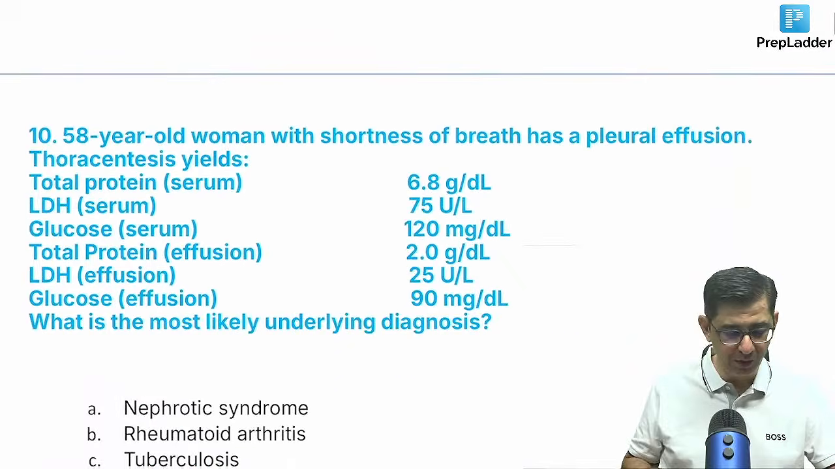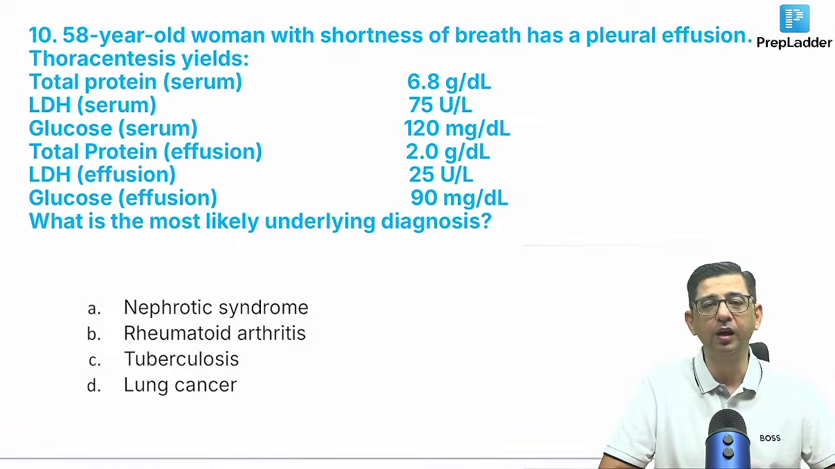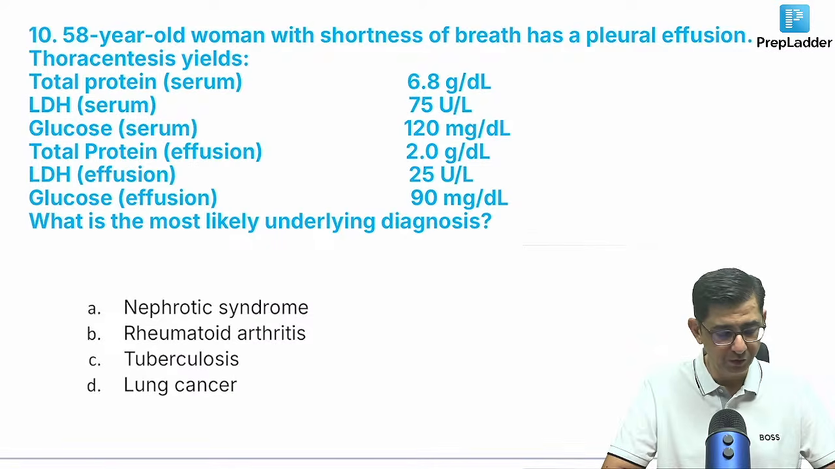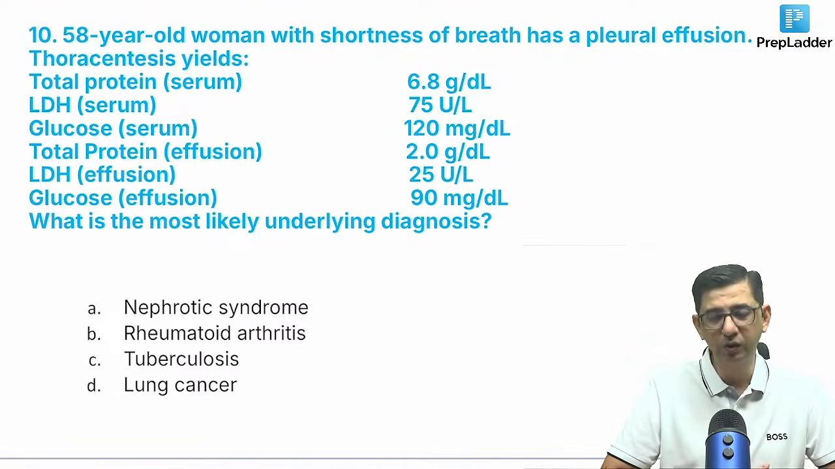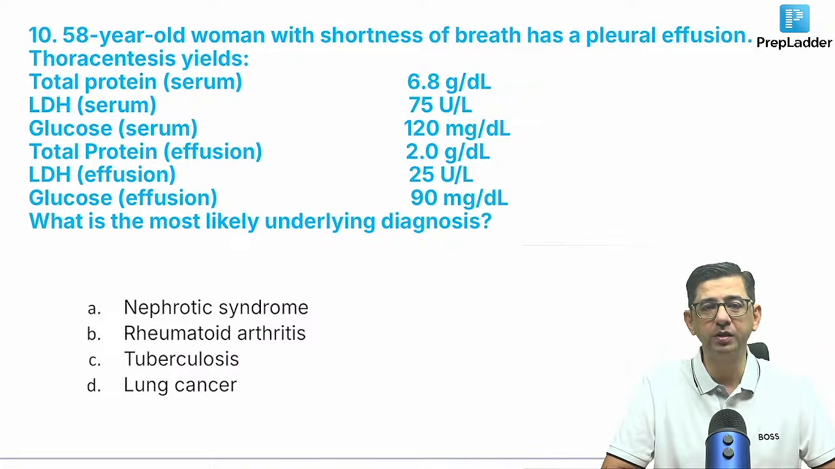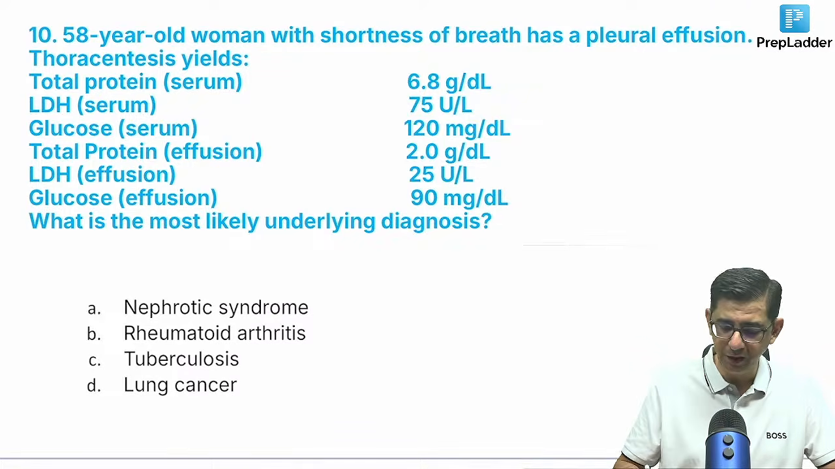We can move on to the next one. We have this 58-year-old lady with shortness of breath and she's having a pleural effusion in a patient. Now we need to do a thoracocentesis and then he's mentioned a lot of parameters. So the question is simply on Light's criteria.